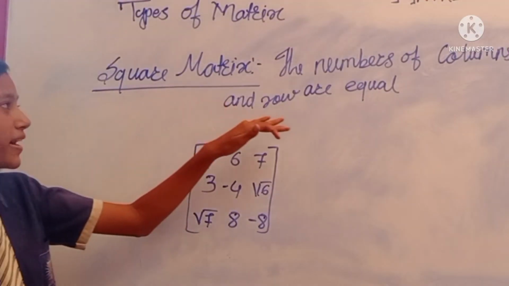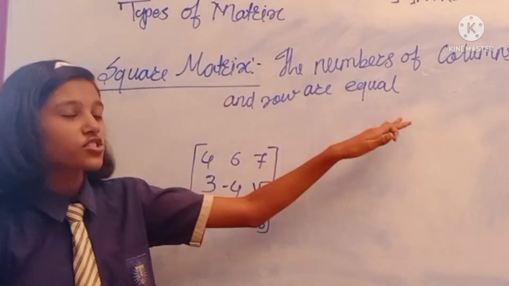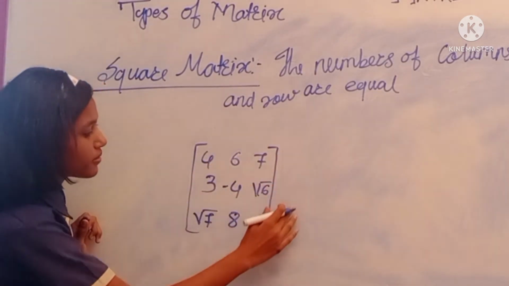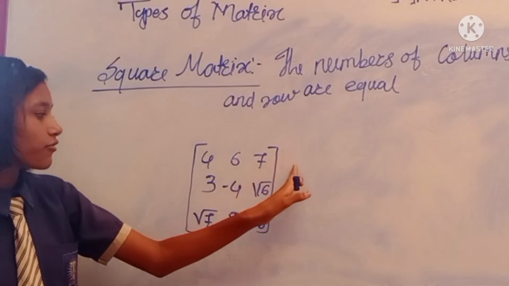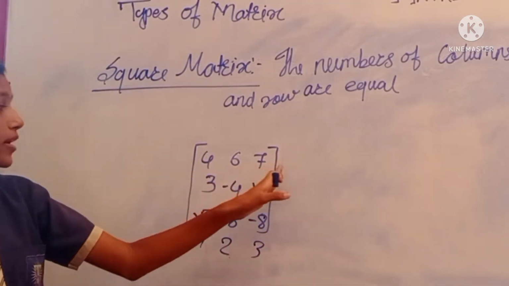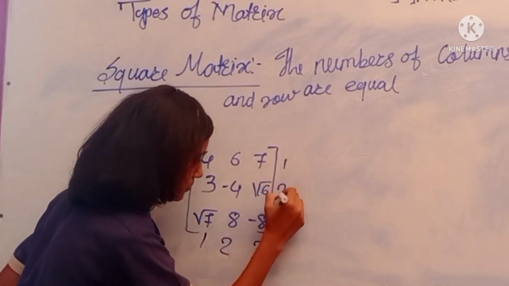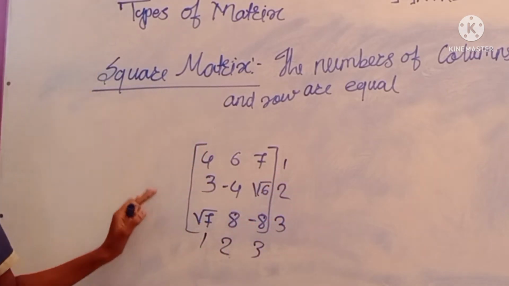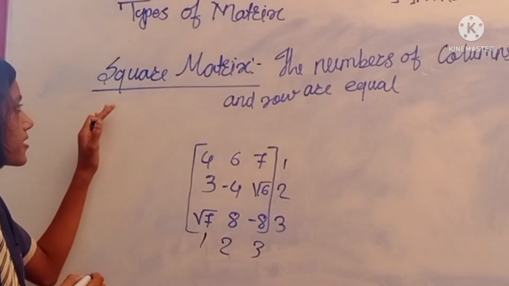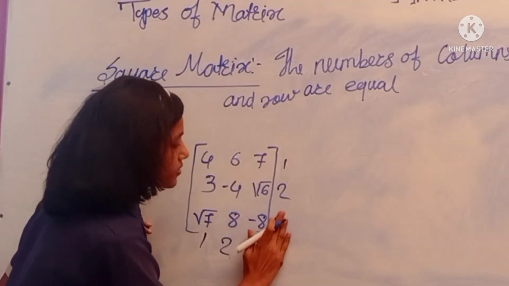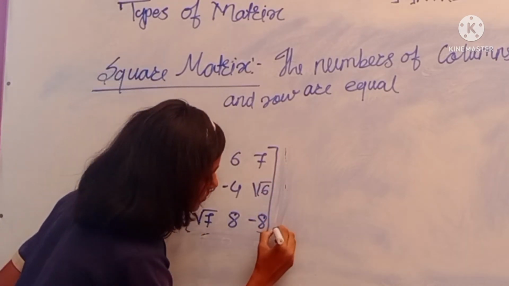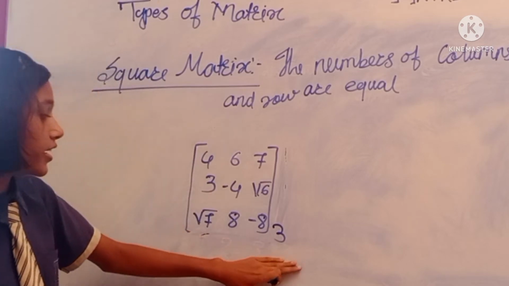Next type is square matrix. Square matrix means that the numbers of columns and rows are equal. For example, this is our matrix, and in this matrix the number of columns is 3 and the number of rows is 3. The matrix which has the same number of columns and rows is known as a square matrix. It means the order is equal, so we write only 3.